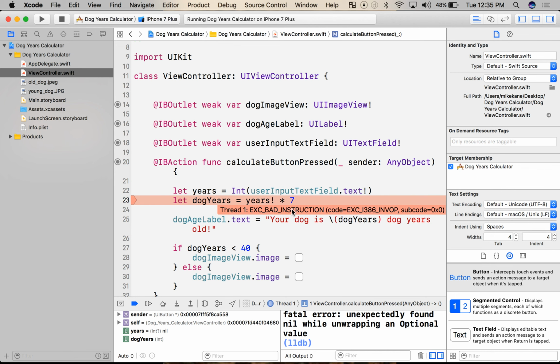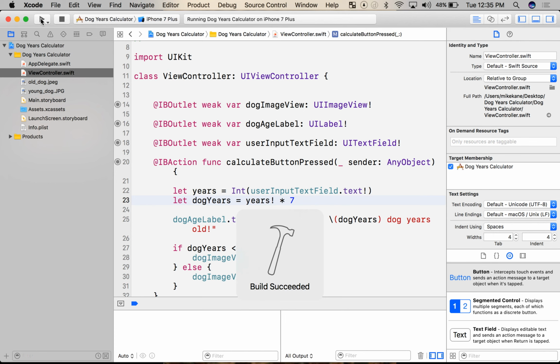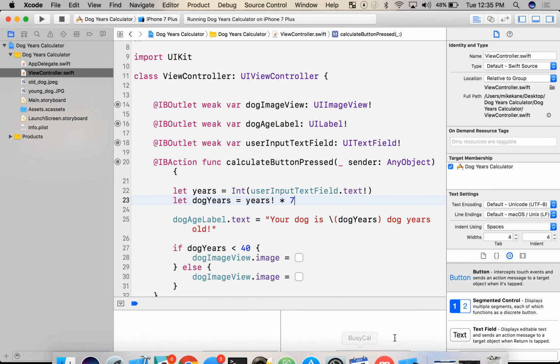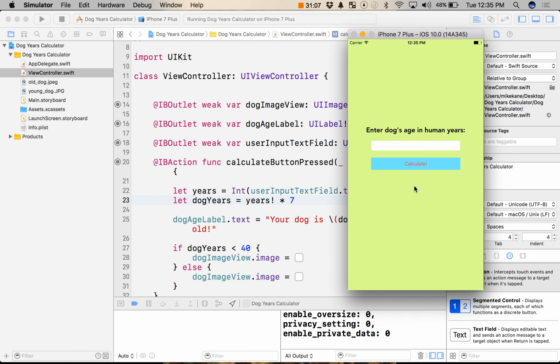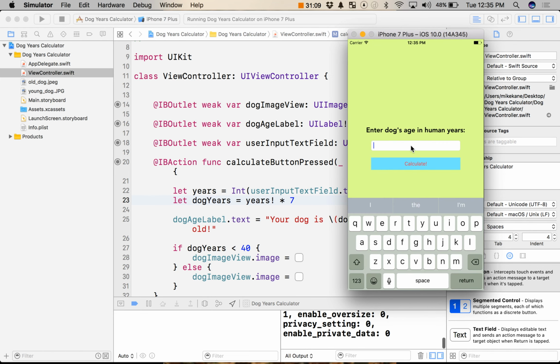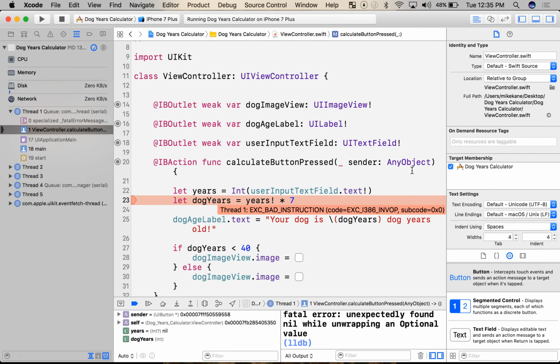Okay? Now, the last thing we'll show here is if we run this with an empty text field, we'll have the exact same problem. So now, let's click on this, and let's hit calculate, and again, the exact same error. And that's because it starts with nothing here. So, nothing turned into an integer is still nothing, it's still nil, so we have the same problem.